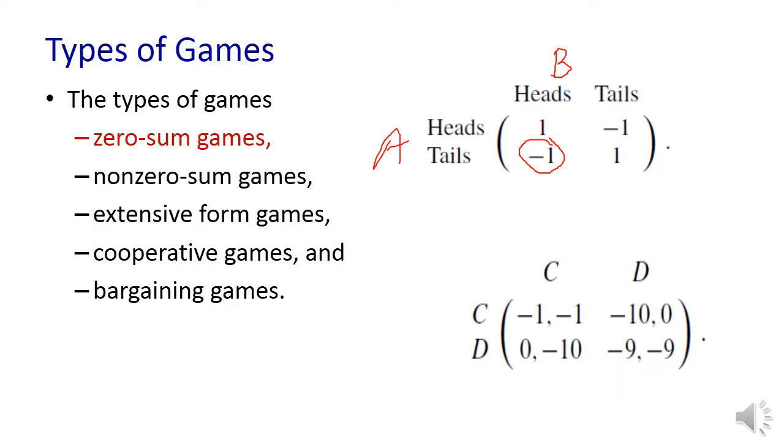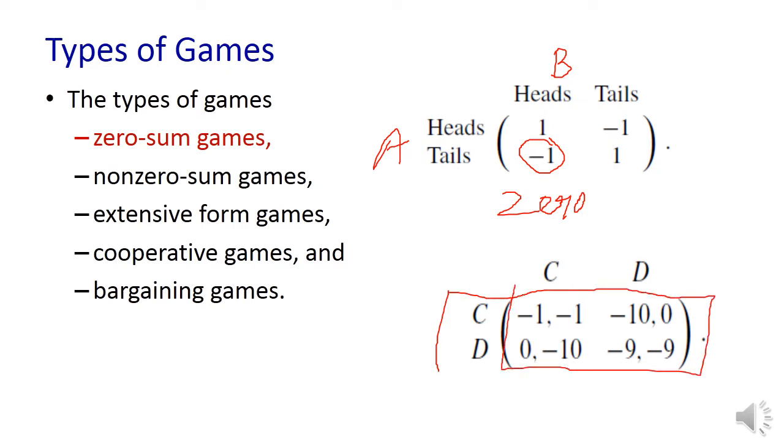So that is why we call this zero sum games. We call this zero sum games because the profit of A is the same as the loss of B.